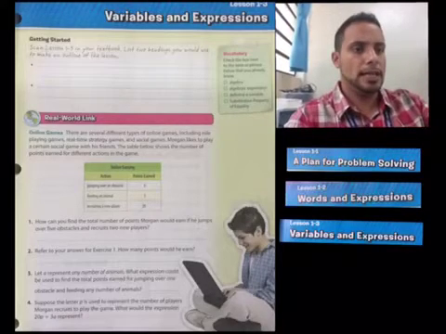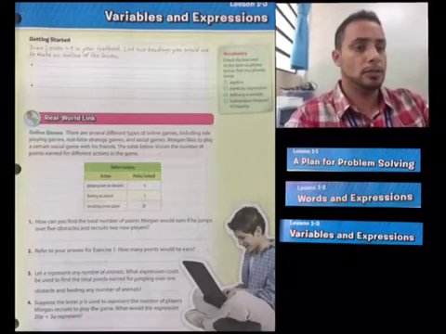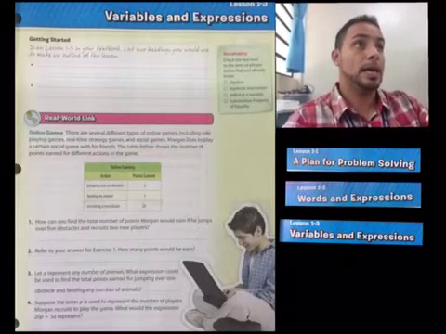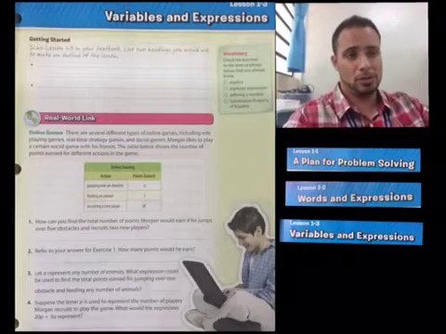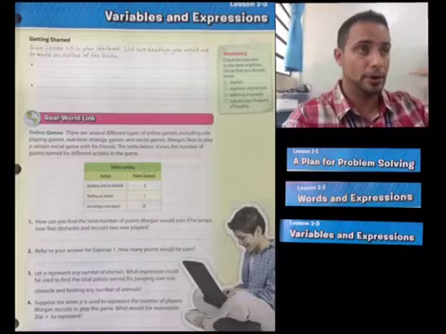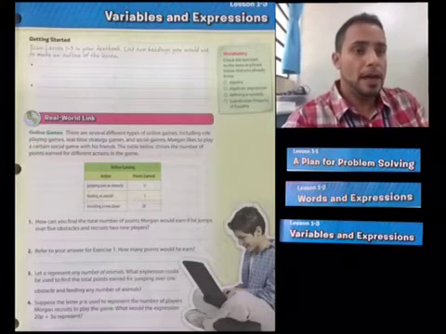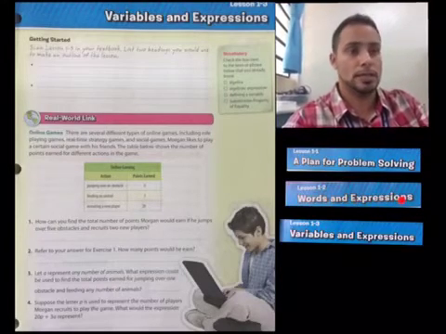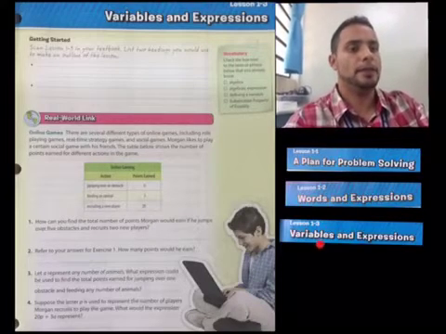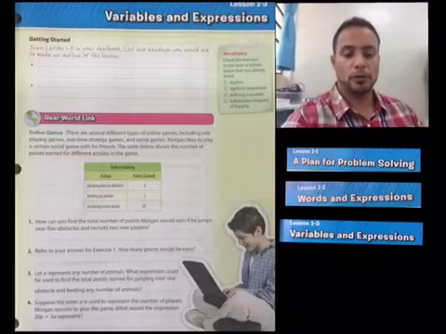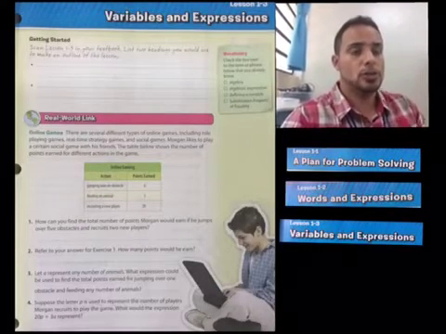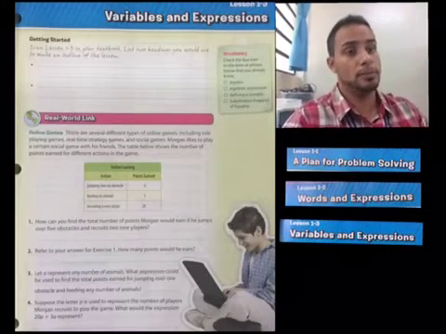But then when we look at lesson 1-2 and 1-3, we're looking at words and expressions, where we say, today I made $4 and tomorrow I will make 6. How much will I have by Saturday, or 2 days later? That's a word expression which we need to translate into numbers, and that would be 4 plus 6 equals 10. And then finally, variables and expression. For variable and expression, we're going to be evaluating expressions to solve for the missing variable.